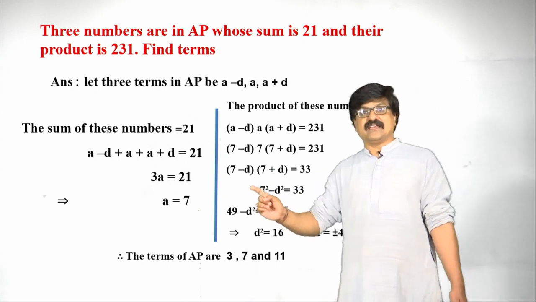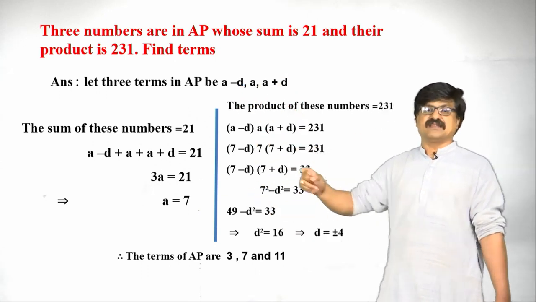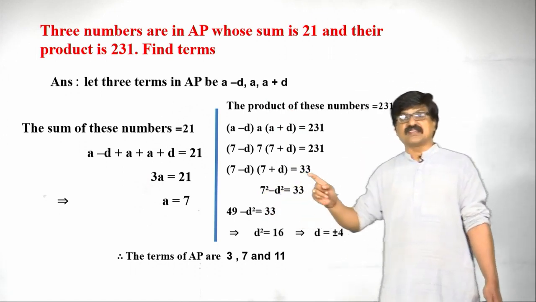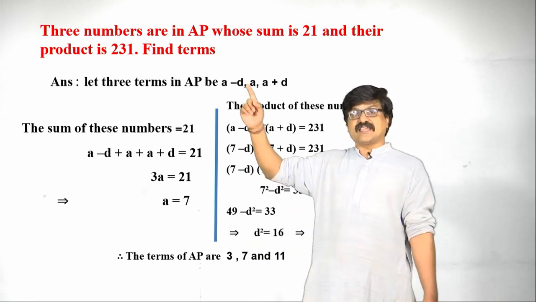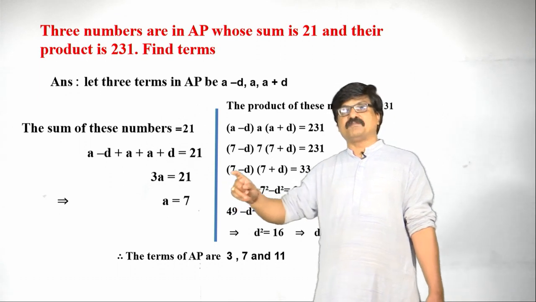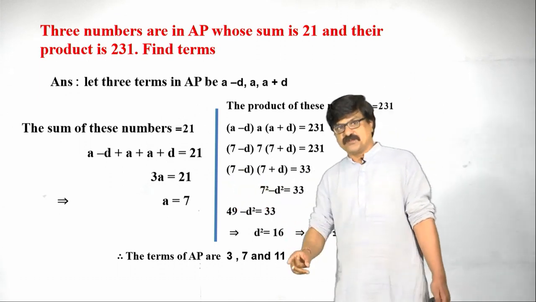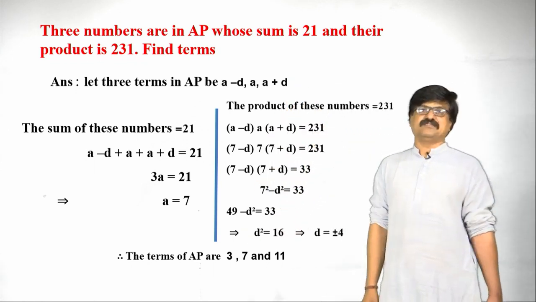After getting a and d, we have to find the terms. What is the first term? a minus d, that is 7 minus 4 is 3, the first term is 3. What is the second term? a, that is 7 only. Third term is a plus d, that is 7 plus 4, 11. If you add them, 21 we are getting. If you multiply, we are getting 231 only.